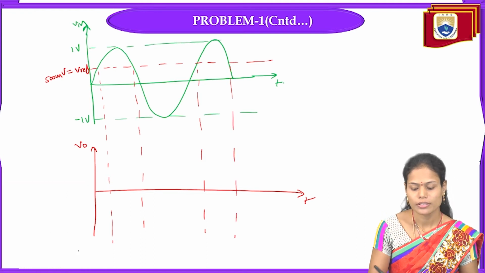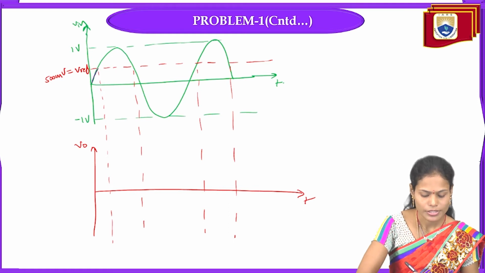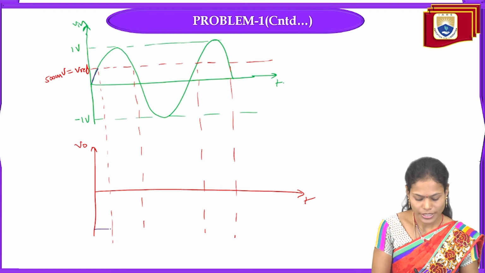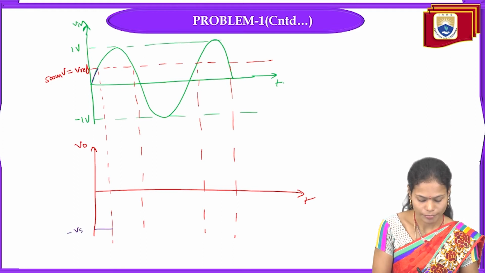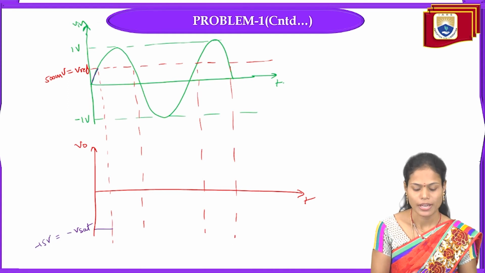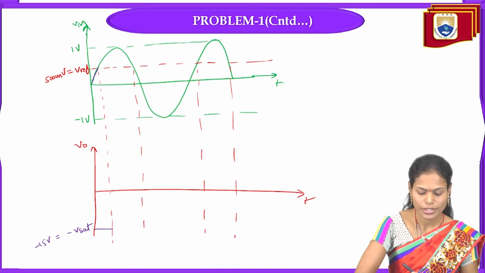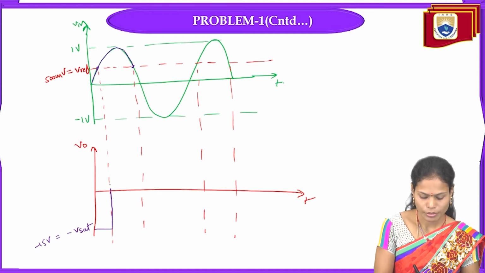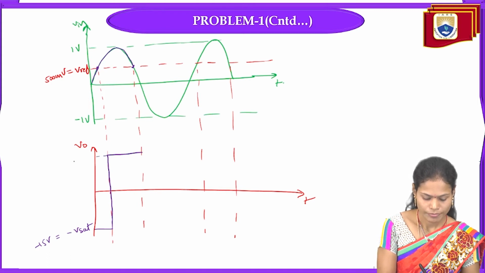See here, whenever the input signal is less than the reference voltage, it goes to the negative saturation level, that is minus 15 volts. And whenever the input signal is greater than the reference voltage, till this point, it will move to the positive saturation level, that is plus 15 volts.